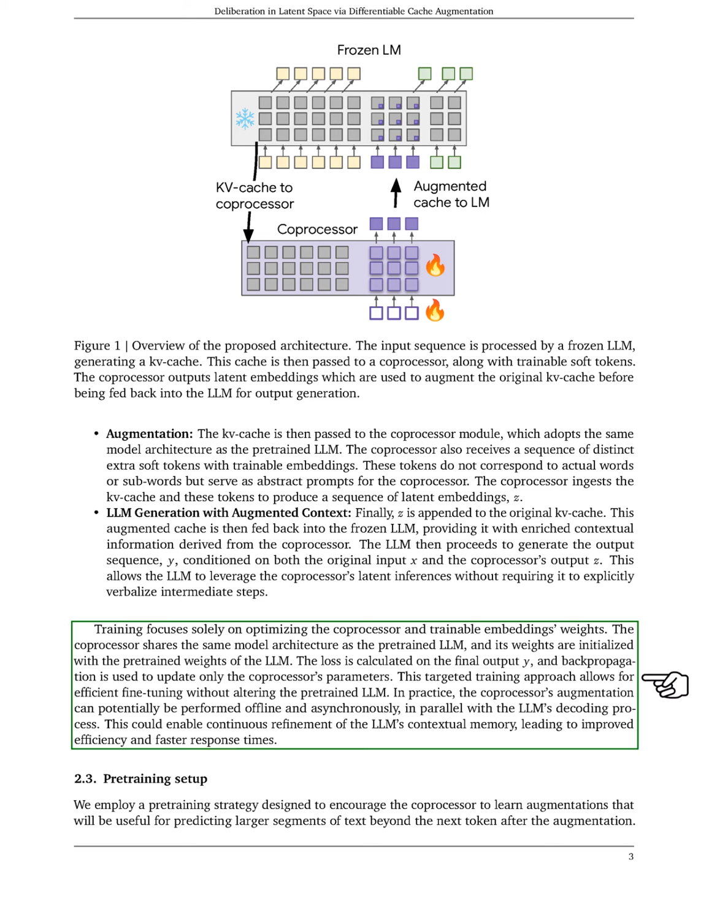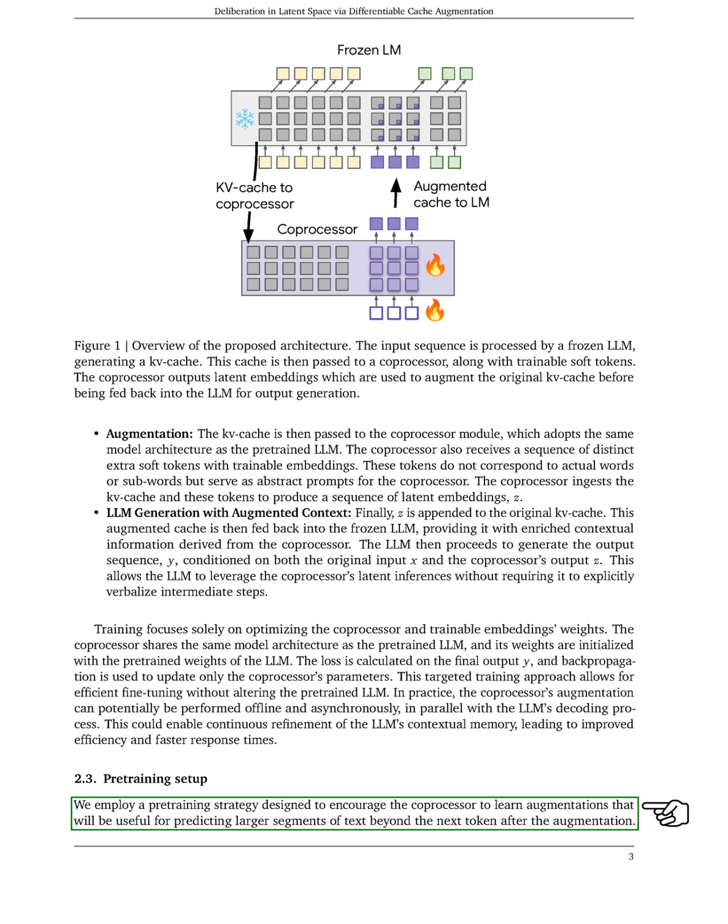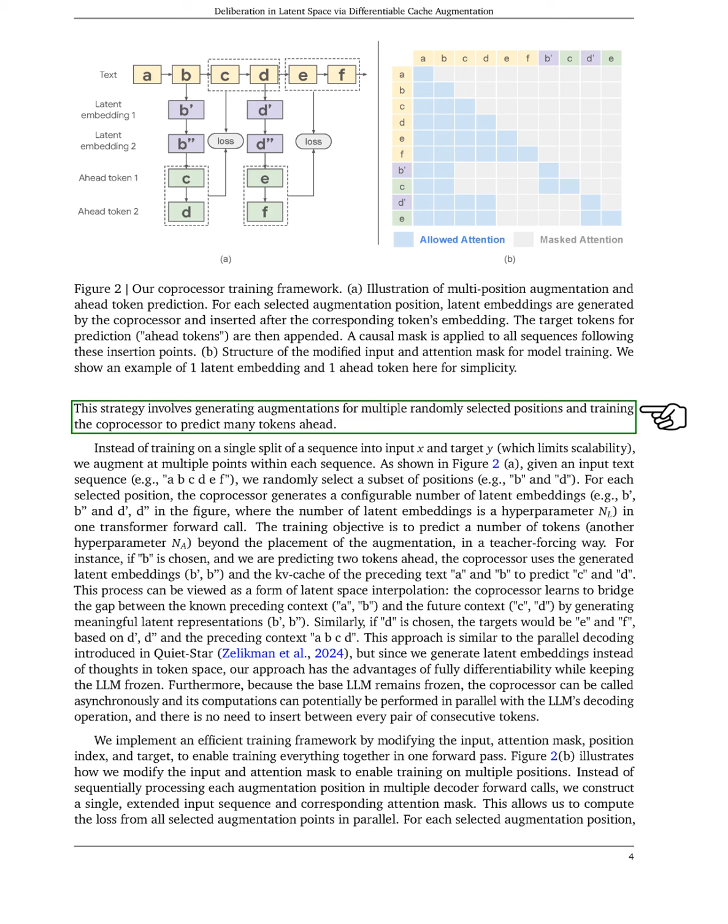Section: Pre-training Setup. In this section, we describe our pre-training setup, which aims to help the coprocessor learn useful augmentations for predicting larger segments of text, not just the next token. We generate augmentations at multiple random positions within each text sequence, allowing the coprocessor to predict several tokens ahead. For example, given a sequence like A, B, C, D, E, F, we might randomly choose B and D as positions to augment.